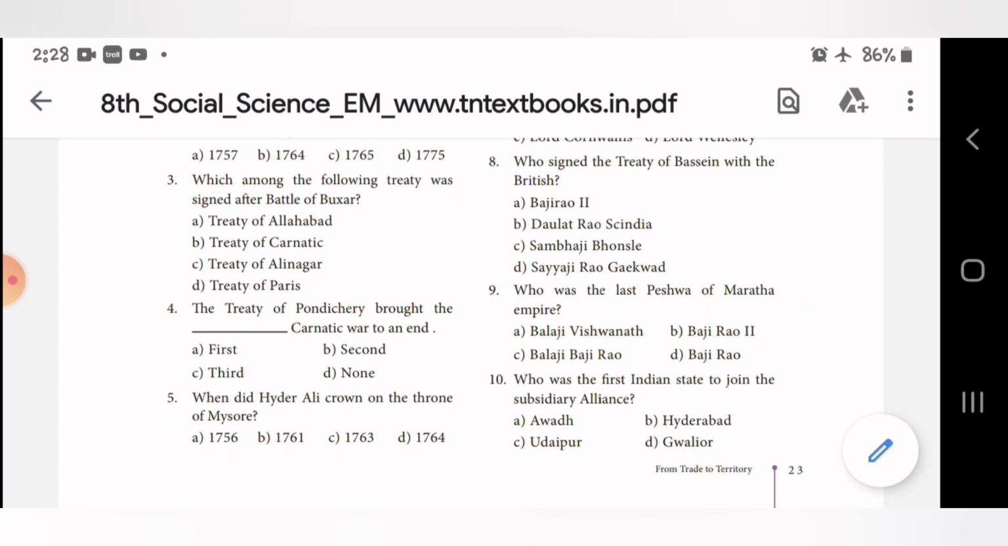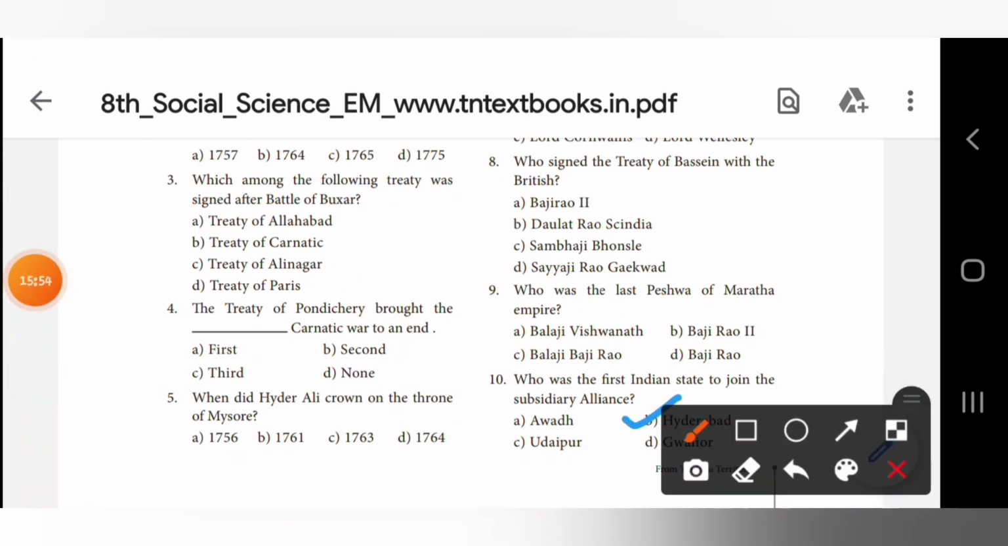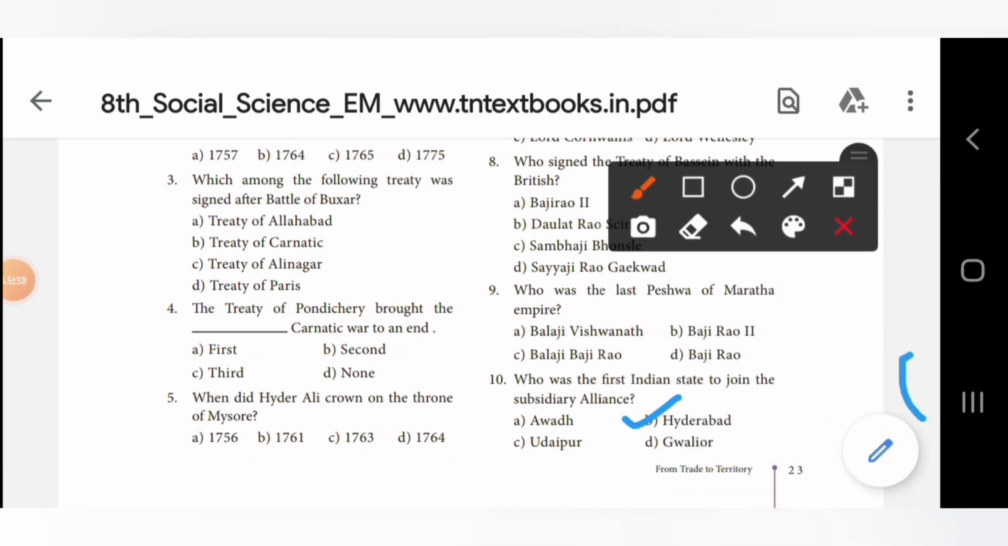And the last one. Who was the first Indian state to join the subsidiary alliances? The answer is Hyderabad. Yes, you could see Hyderabad here.